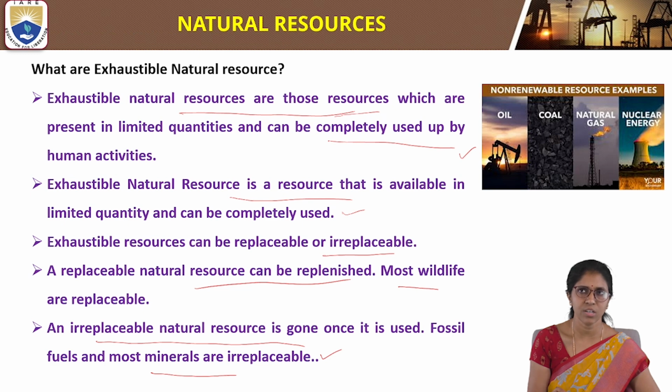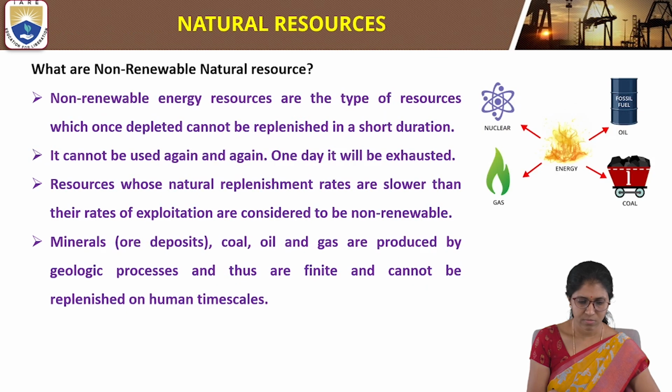Both oil and coal are fossil fuels, and natural gas is also a fossil fuel, and nuclear energy is also an exhaustible natural resource. So next question is, what are non-renewable natural resources?